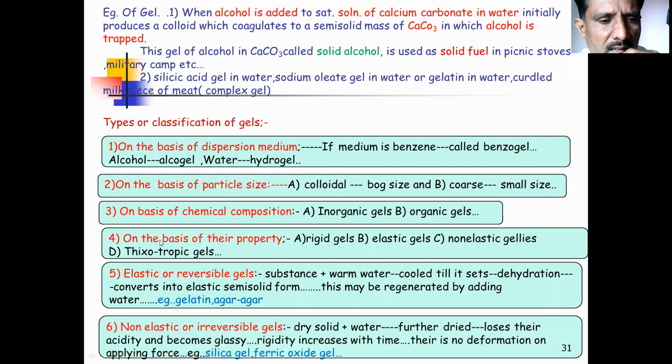Now there are 6 types, or classification of gels into 6 categories. First, on the basis of dispersion medium. Second, on the basis of particle size. Then on the basis of chemical composition, on the basis of their property, and on the basis of elastic or reversible gel. Lastly, on the basis of non-elastic or irreversible gel. You check all the descriptions I am sharing with you regarding the classification of gel. There are 6 categories by which we can easily classify gel as a colloidal system.